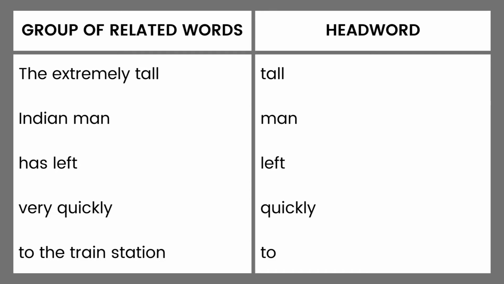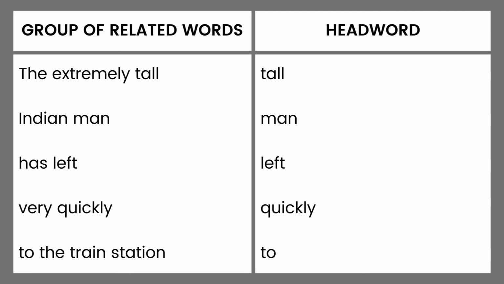Our second group of words is Indian man, made up of an adjective and a noun. The head word in this phrase is man because it is the word emphasis is laid on. The other word, Indian, is only a qualifier or a modifier helping to lay emphasis on man.